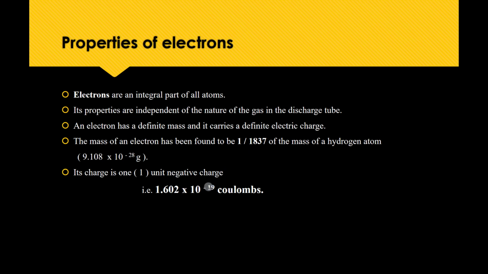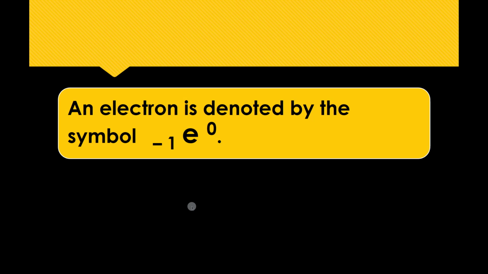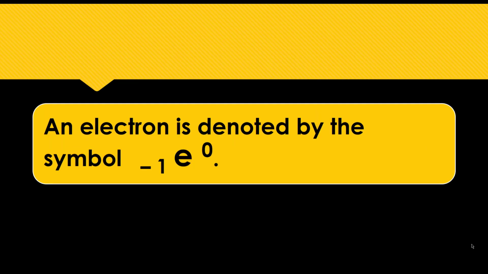Finally, the electron is denoted by the symbol e^-1 with mass number 0. Here, the 0 represents its mass and the -1 represents the negative electrical charge. I hope everyone understood the concept of the atom and electrons, their discovery and their properties.